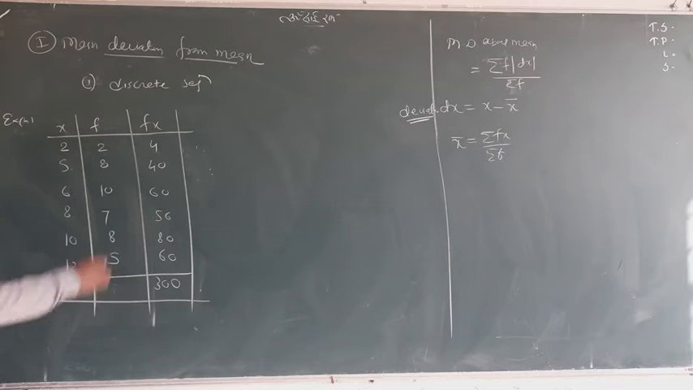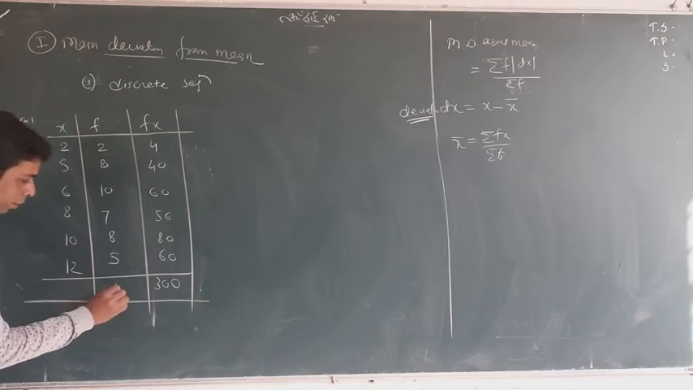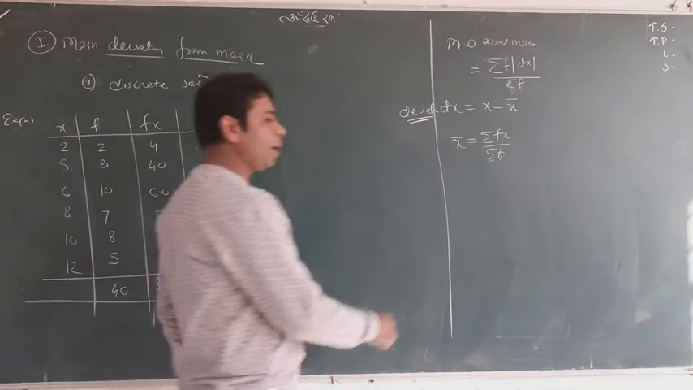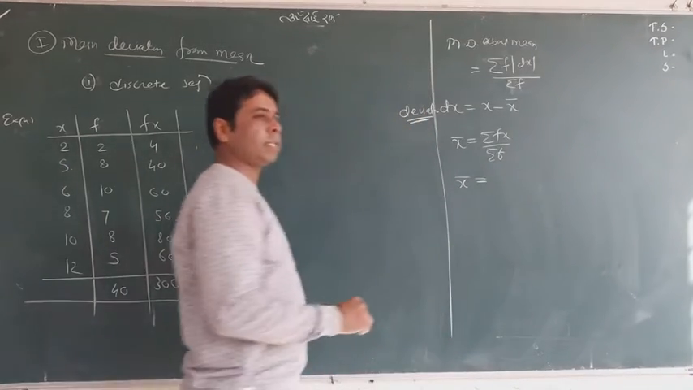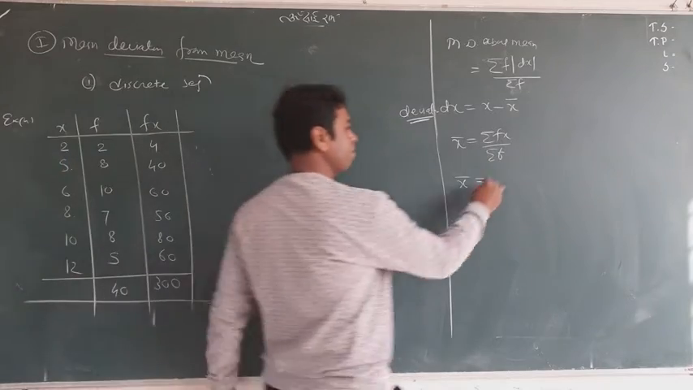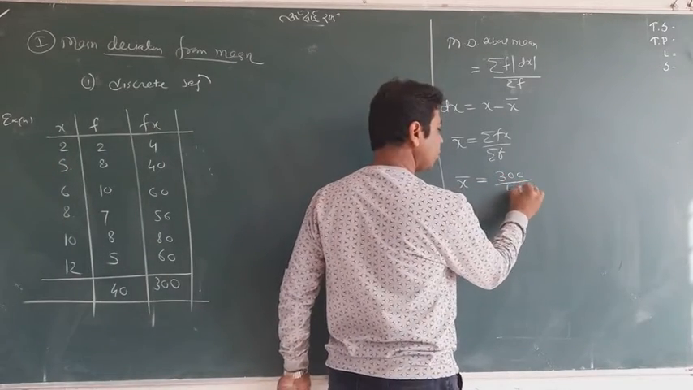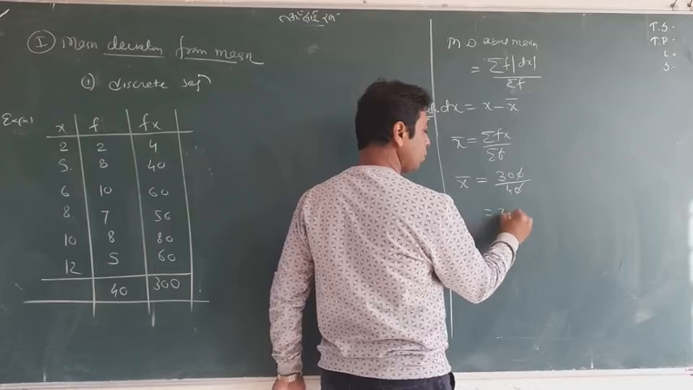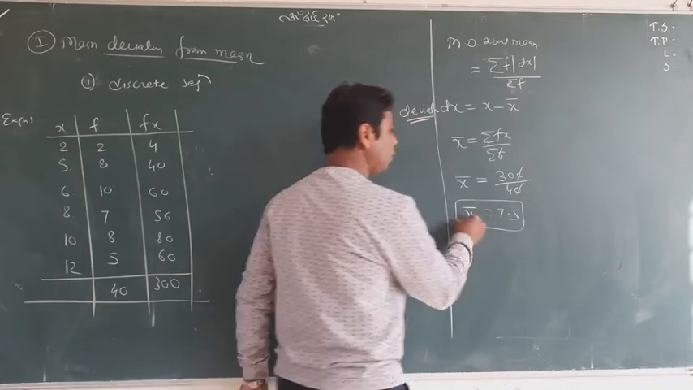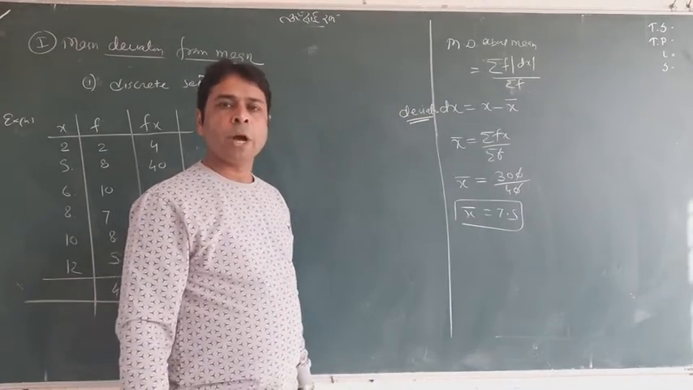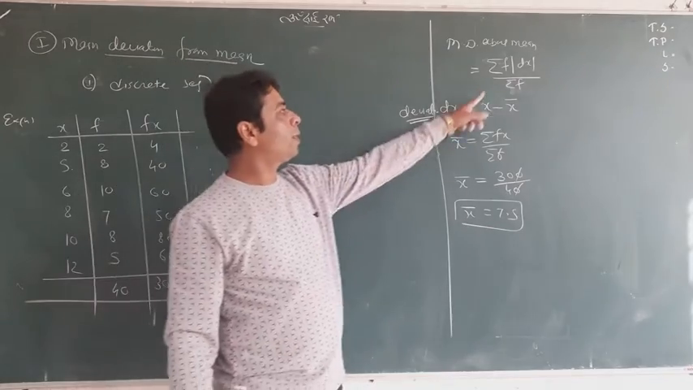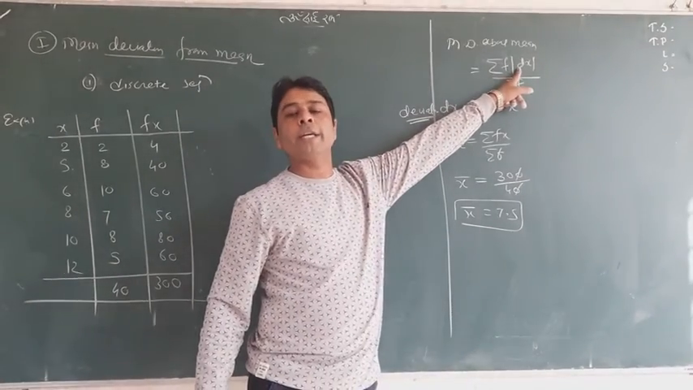And summation of f, I want to count, it is 40. Now what is my mean? Summation fx is 300 by 40. So I have 7.5. This is my mean. After finding the mean, we will find the mod dx.